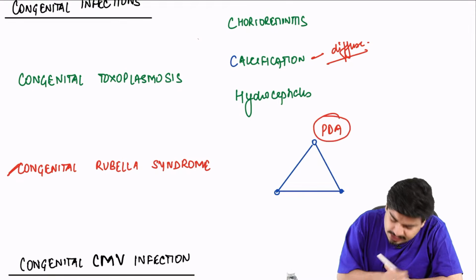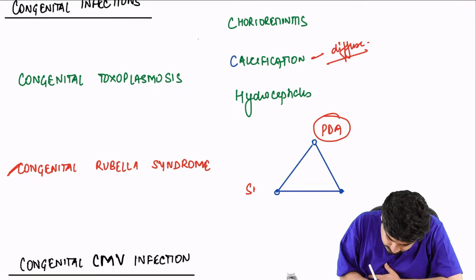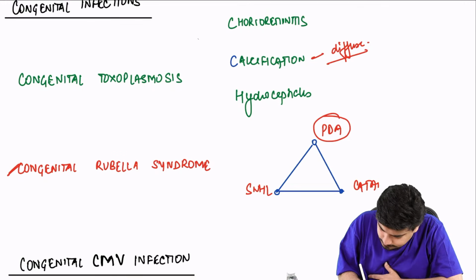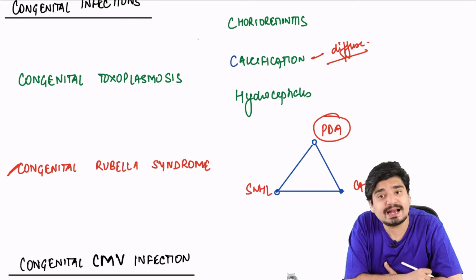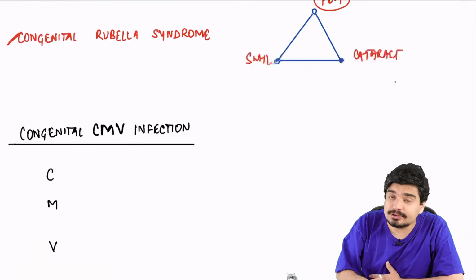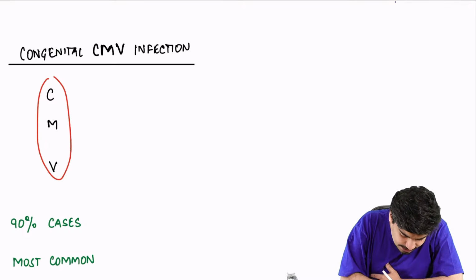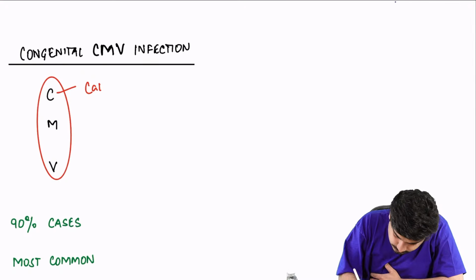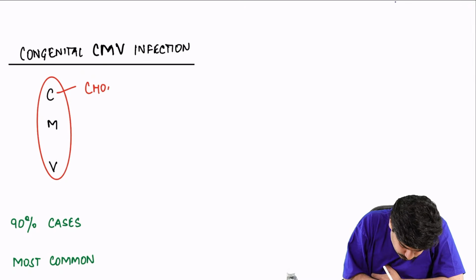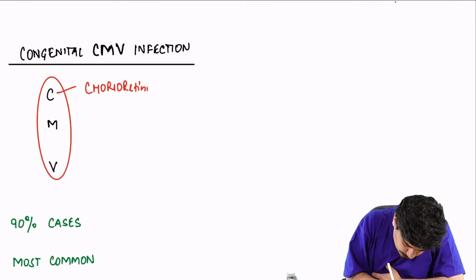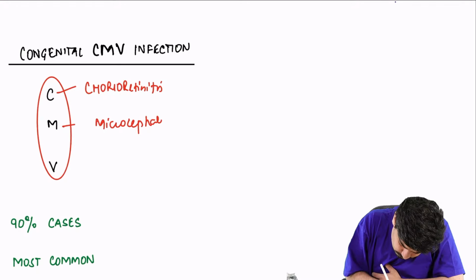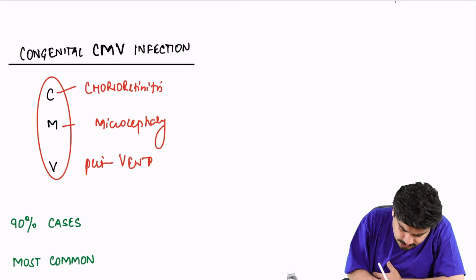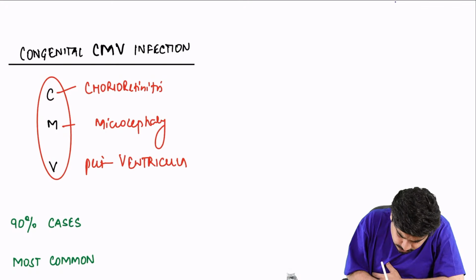Congenital rubella syndrome, very frequently asked, is characterized by a triad of patent ductus arteriosus, sensorineural hearing loss, and cataract. Congenital CMV infection is characterized by a triad of CMV. C stands for chorioretinitis. M is microcephaly. V is periventricular, here the calcifications are periventricular in nature.